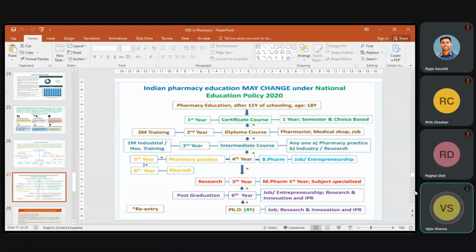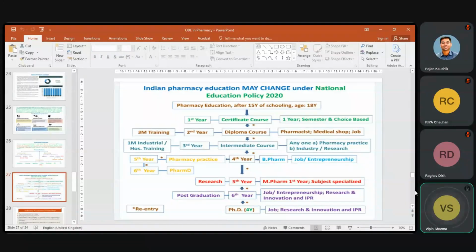After 1 year, they can get a certificate. After 3 years, a degree. As of now, the bachelor degree is of 4 years, but after implementation of this NEP 2020, a degree can be given by any university after 3 years.